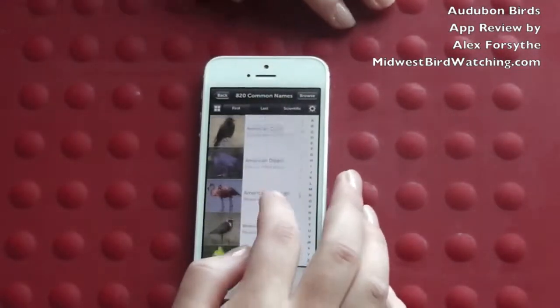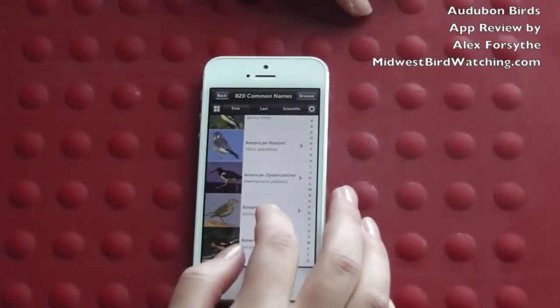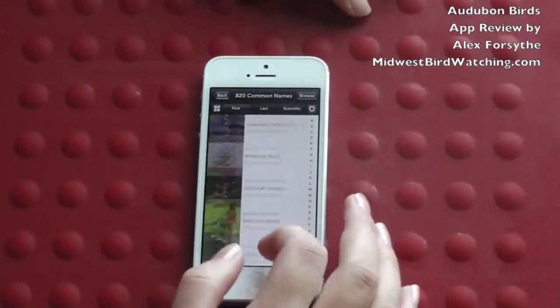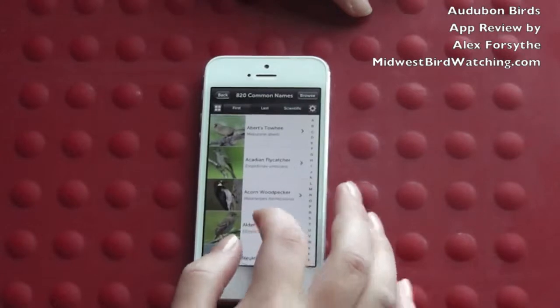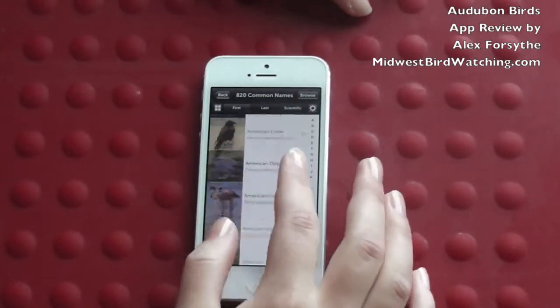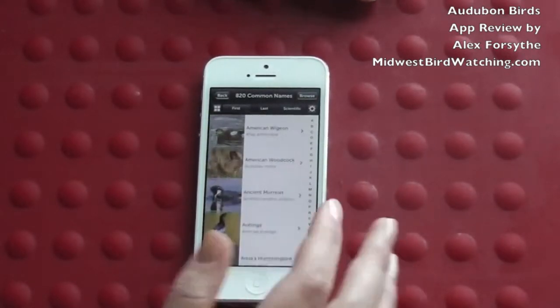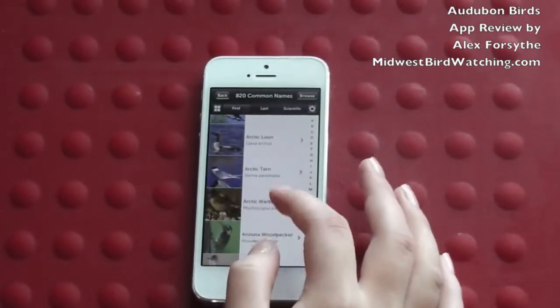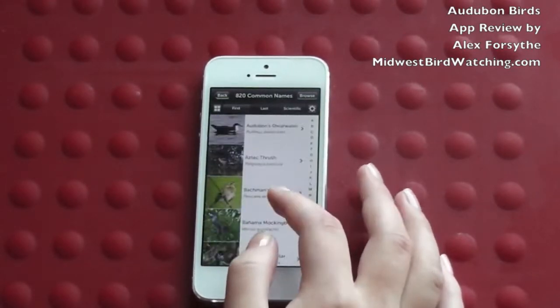It has about 800 different kinds of birds on it in all. And they all have photography so that you can recognize the bird if you see a picture of it.